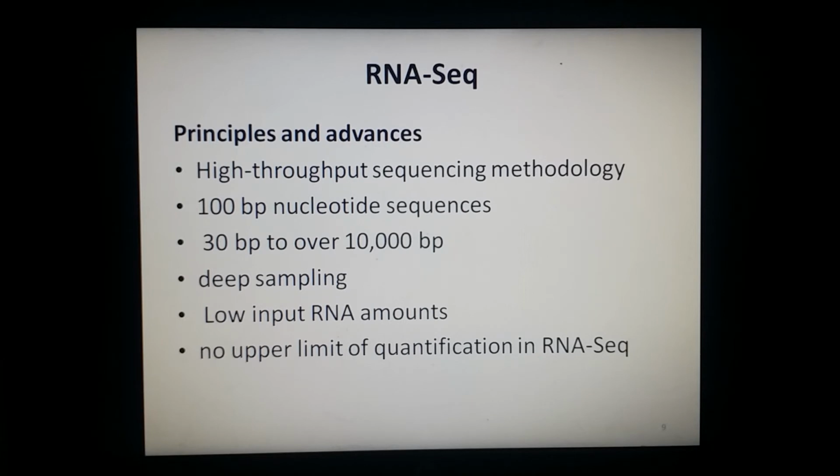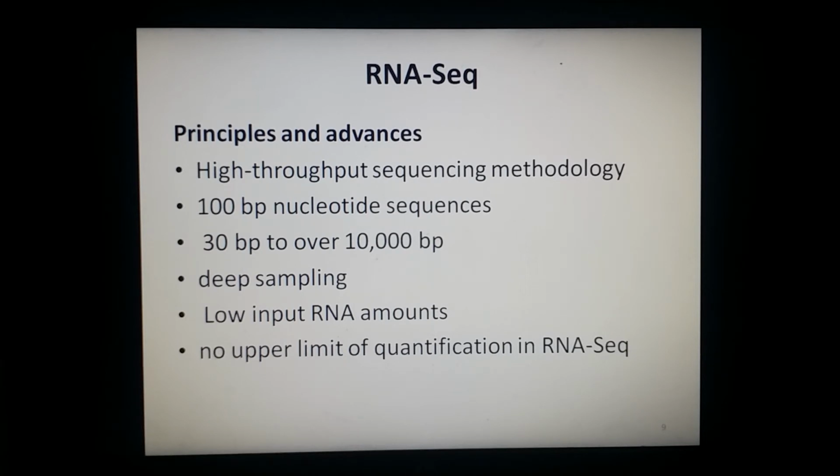RNA sequencing leverages deep sampling of the transcriptome, and deep sampling refers to the general concept of aiming for a high number of unique reads of a region of a sequence. Here you aim to identify and read the unique sequences.